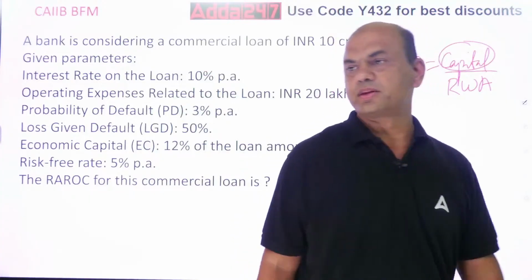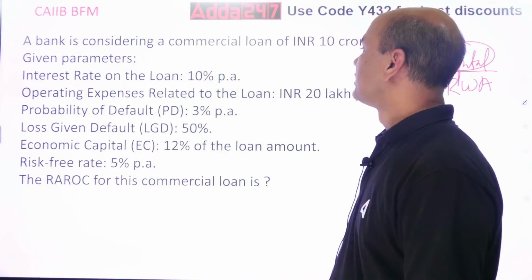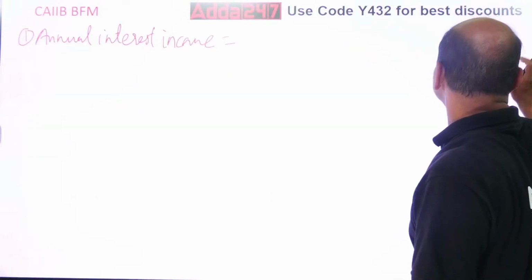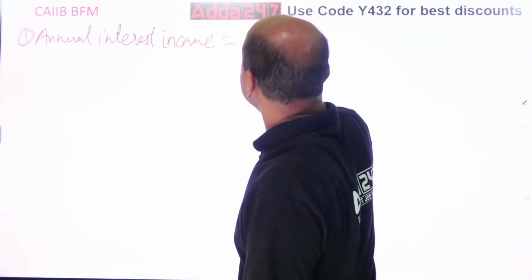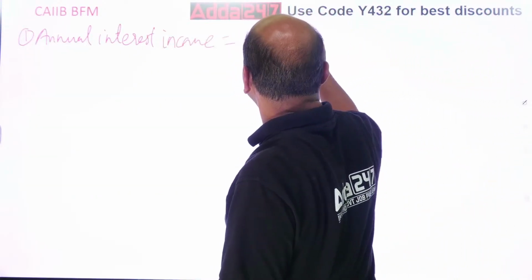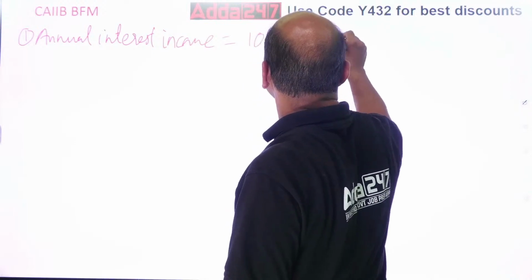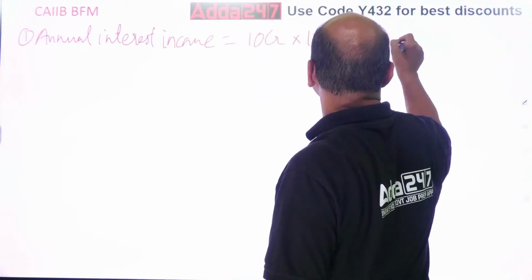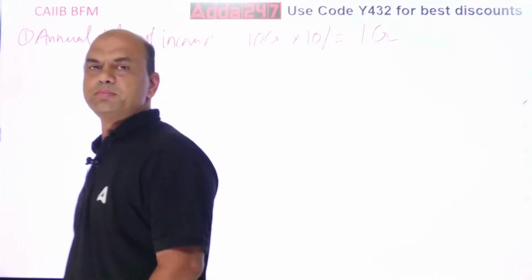Everything is given to you. PD is given. So that is equal to 10 crores into 10%, which is equal to 1 CR. 1 CR is my annual interest income. Got it, everyone? Annual interest income is 1 CR.